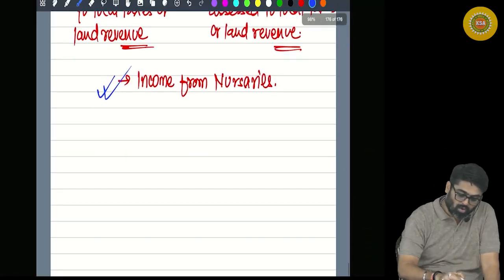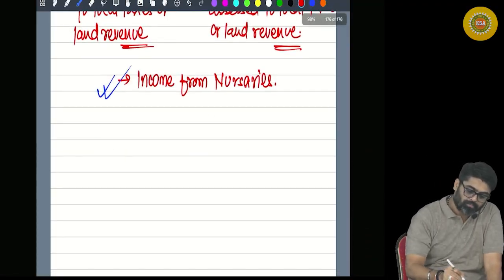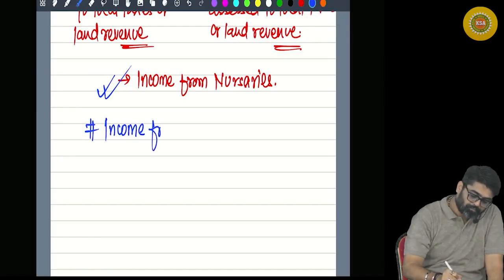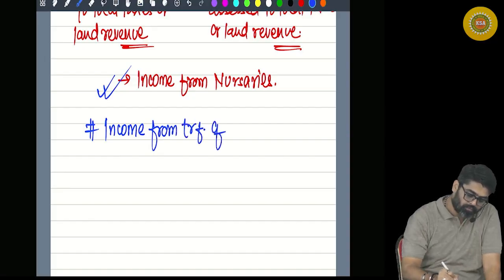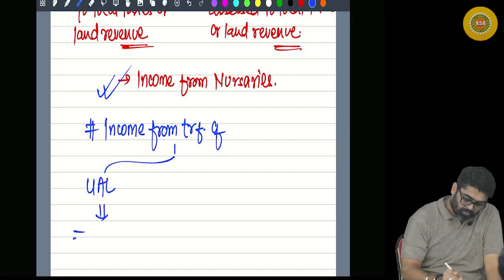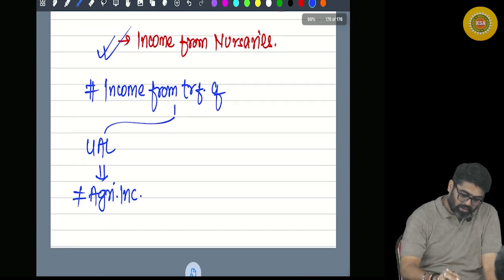Now one small important thing I would like to bring to your notice. Number 1, income from transfer of urban agricultural land will not be treated as agricultural income.